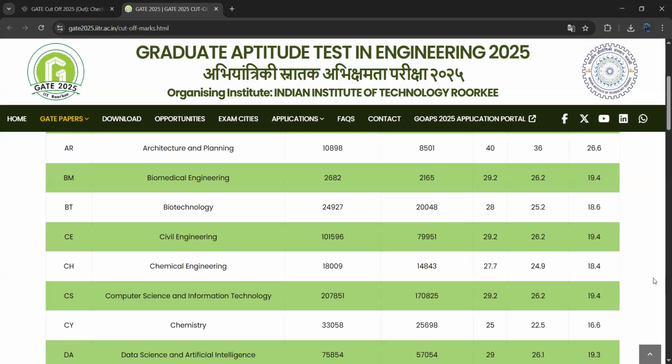Coming to chemistry, for this, a total of 33,058 people were registered. Out of them, 25,698 people appeared for the exam. Coming to the cutoff score, for general category, 25 is the cutoff score. For EWS or OBC candidates, 22.5 is the cutoff score. Coming to SC, ST or PWD candidates, 16.6 is the cutoff score.